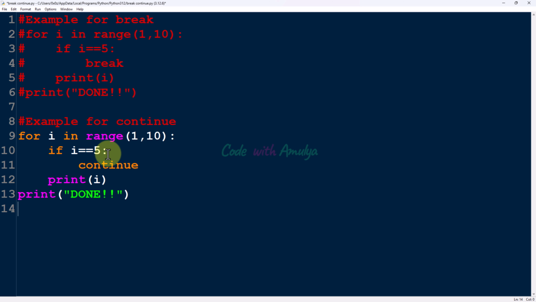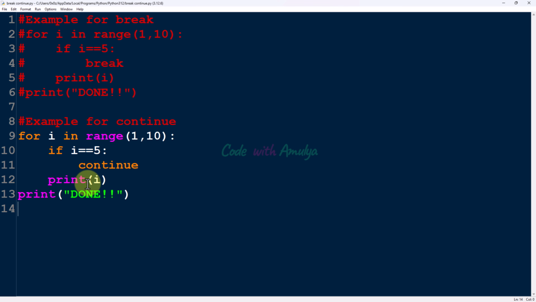So when i becomes 5, it will execute this continue statement. So it will skip this line. Control again will go here. i becomes 6, it will execute the loop body. So in the output, we'll get 1, 2, 3, 4, 6, 7, 8, 9 and done.